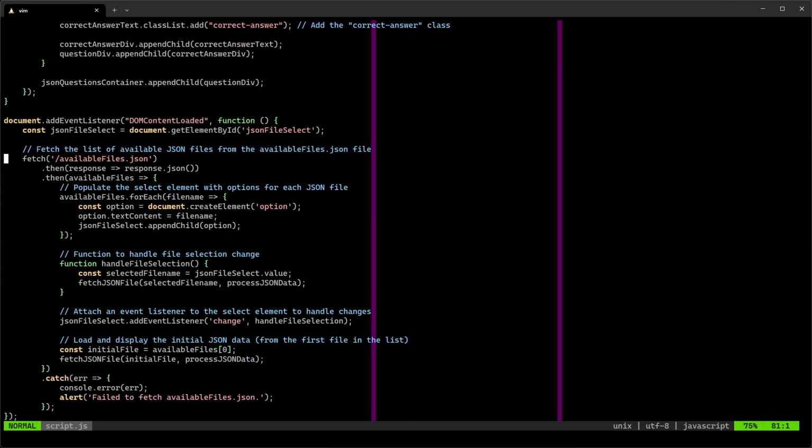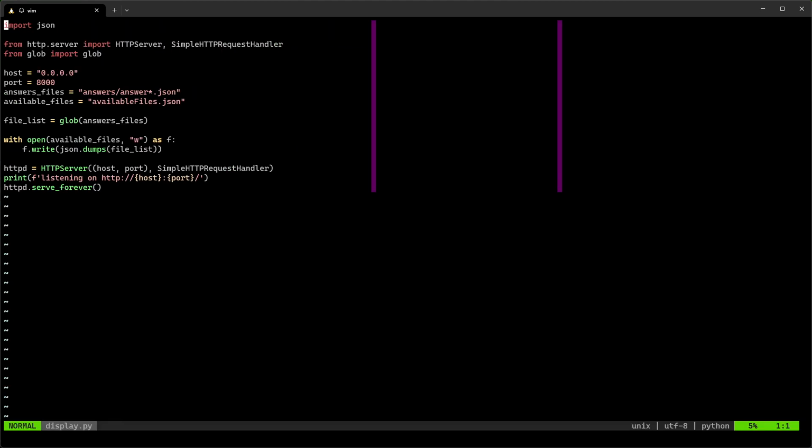One caveat here is that I didn't want to run JS Node or anything else locally to access the files. Hence it's loading the file list from another JSON file. The file will be generated by the display.py script. This will be our basic HTTP server that will display the index file for us. We're specifying the host on which we listen and the port. By specifying 0.0.0.0, that means that it will be accessible from outside.